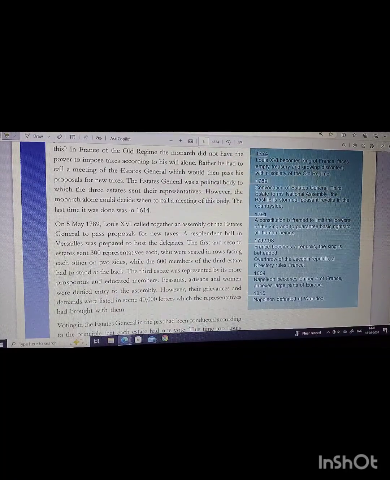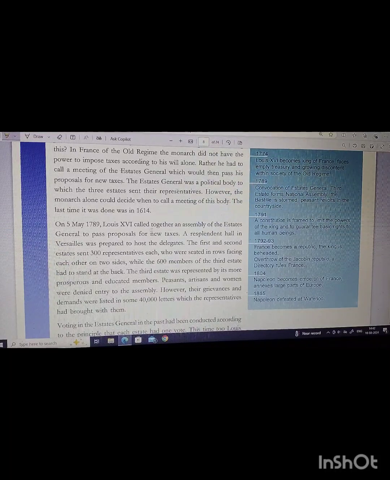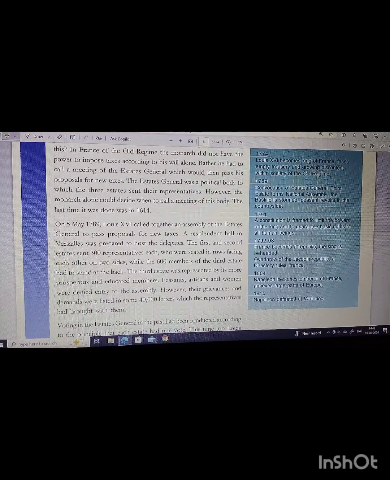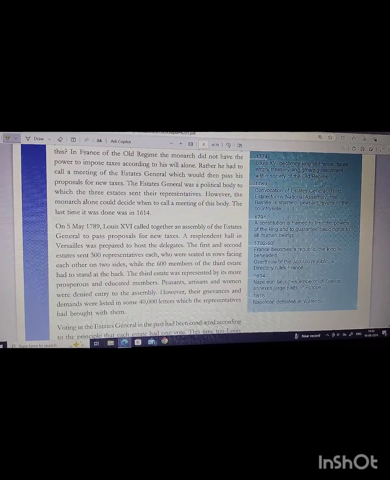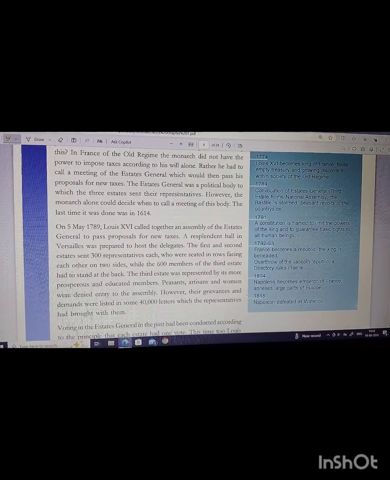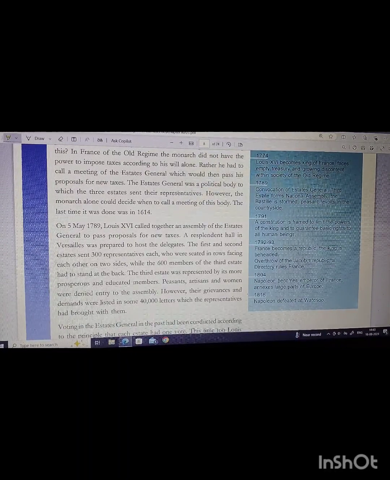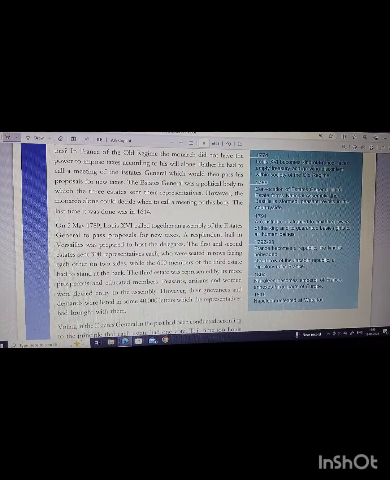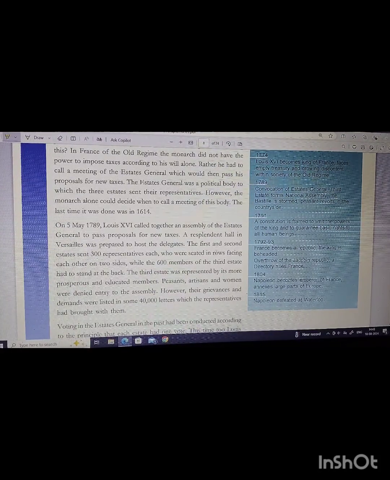On May 5, 1789, Louis XVI called together an assembly of the Estates General to pass proposals for new taxes. A resplendent hall in Versailles was prepared to host the delegates. The first and second estates sent 300 representatives each, who were seated in rows facing each other on two sides, while 600 members of the third estate had to stand at the back.